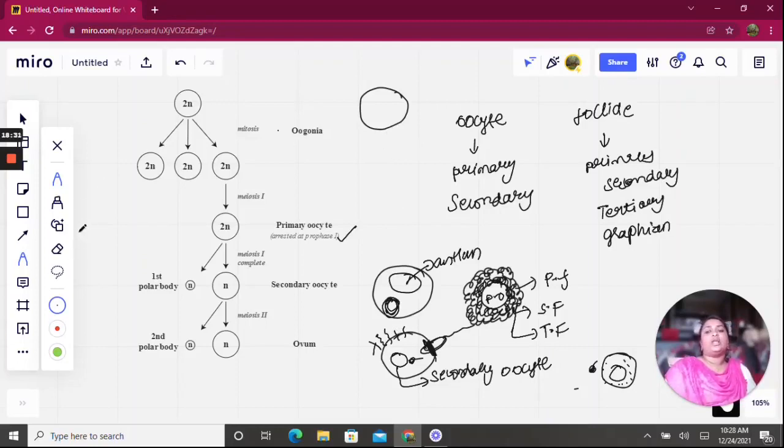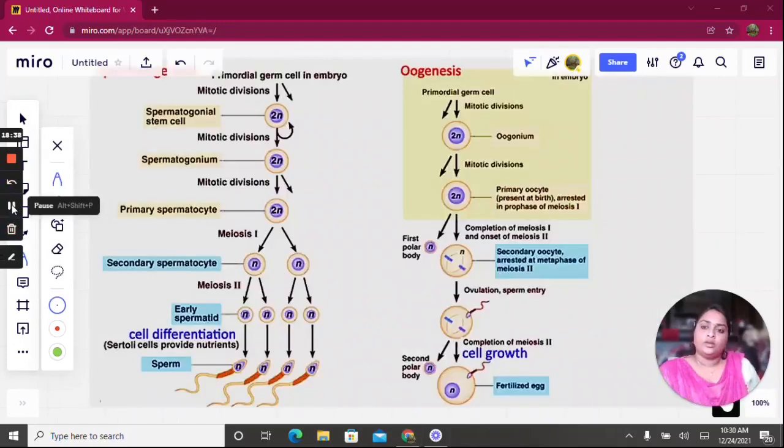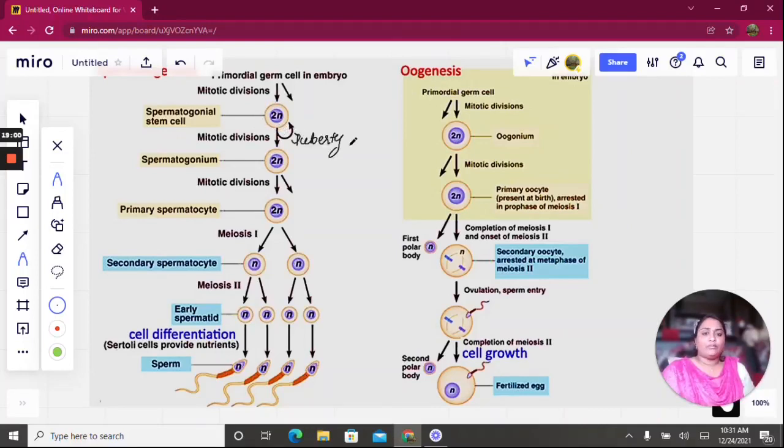Now let us see the quick comparison between spermatogenesis and oogenesis. Initially, the spermatogonium stem cells and the oogonium stem cells will produce oogonium or spermatogonium by mitosis division. They just increase in number. It's a common thing. But coming to spermatogenesis, it actually starts at puberty. But in oogenesis, it starts at the fetal stage.